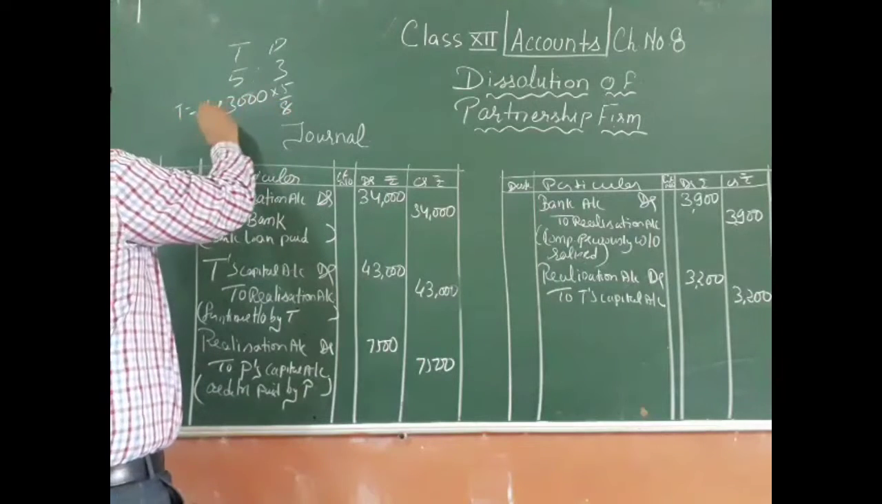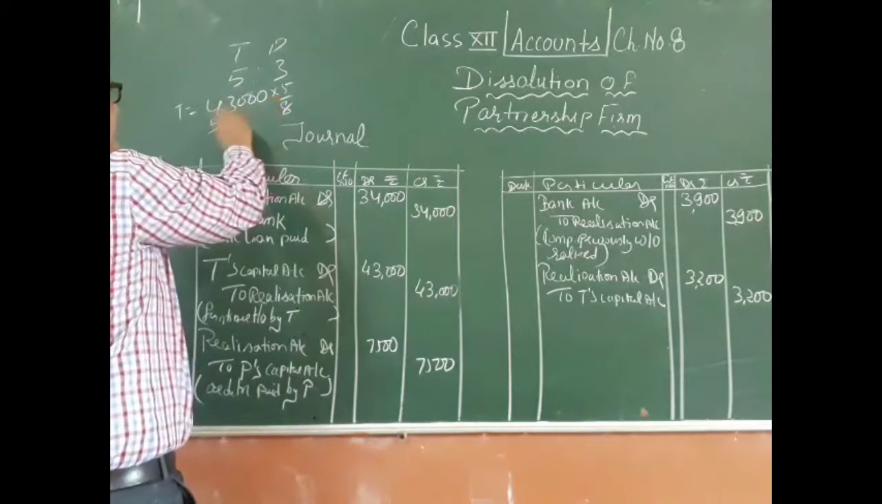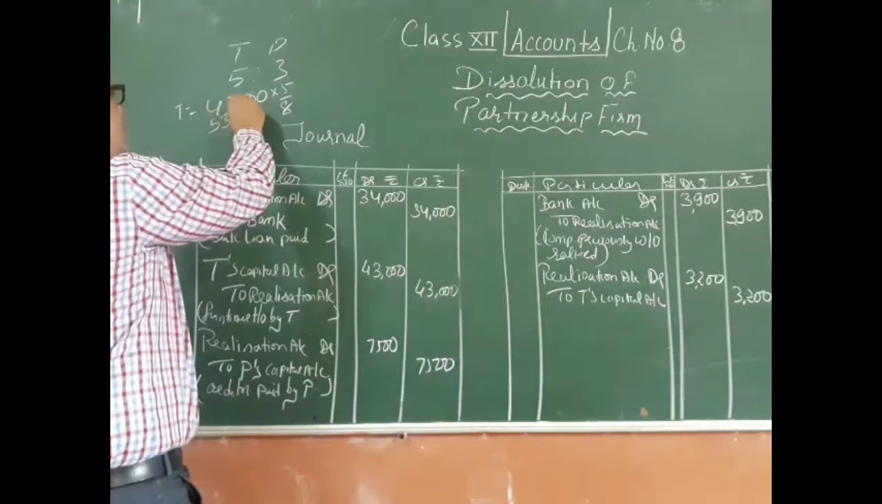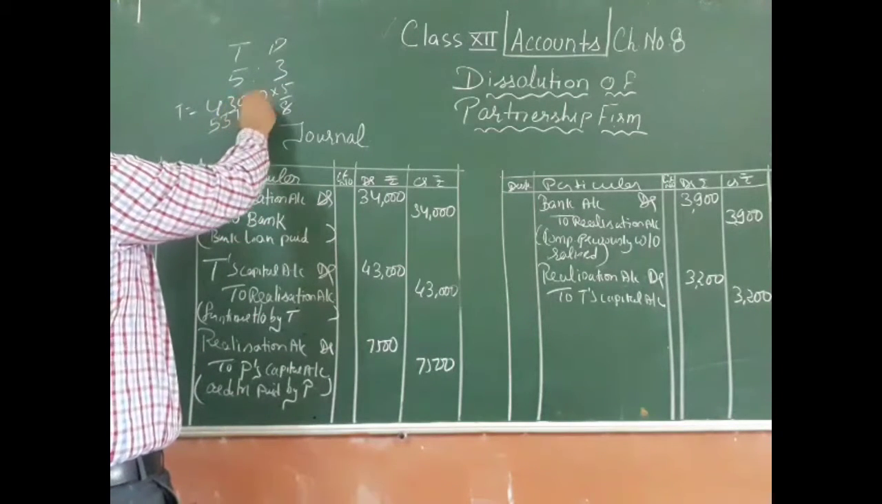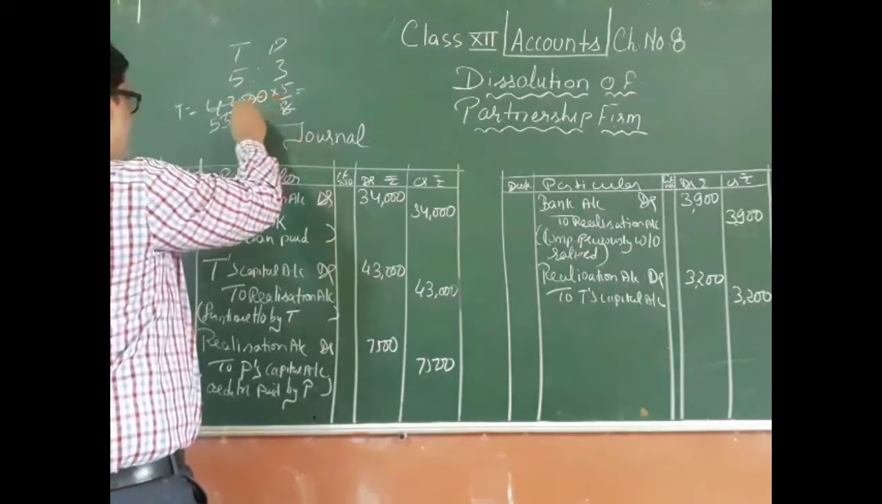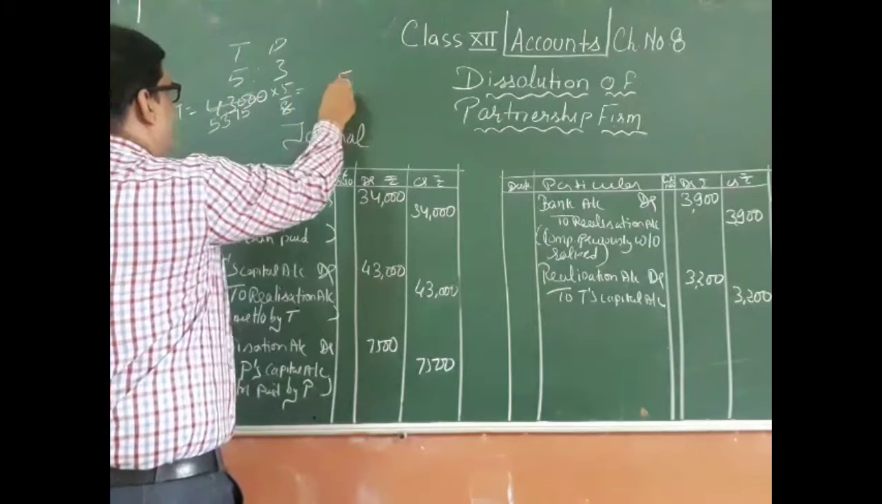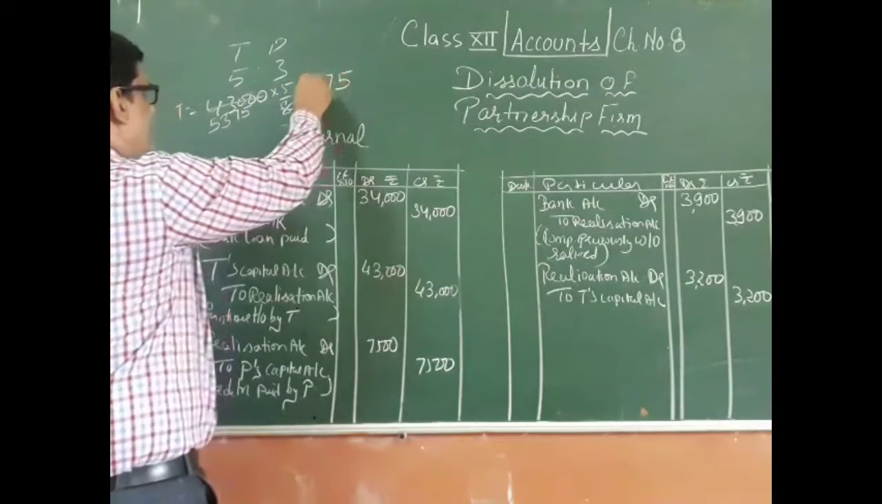So 8 5s are 40, 3 is 30, 8 3s are 24, 60, 8 7s are 56, and again 48. So this is 5375. So 5 5s are 25, 5 7s are 35, into 37.